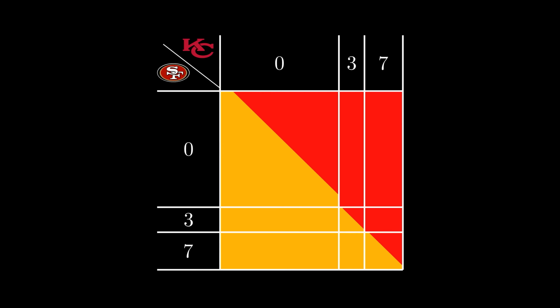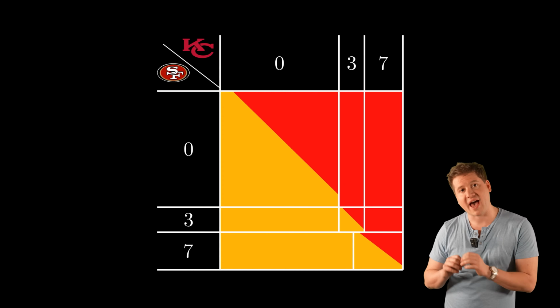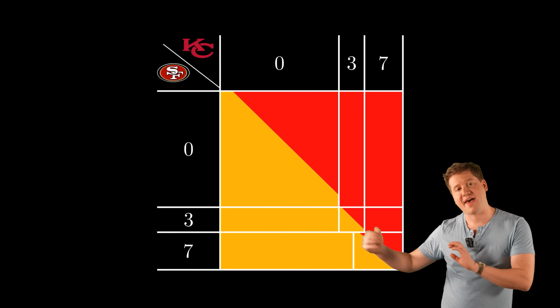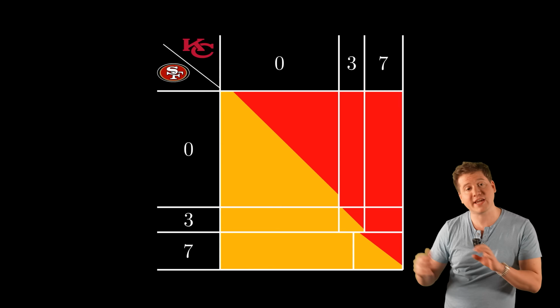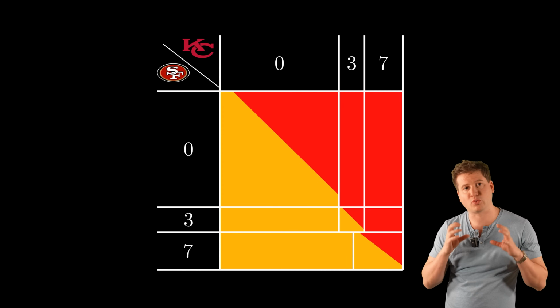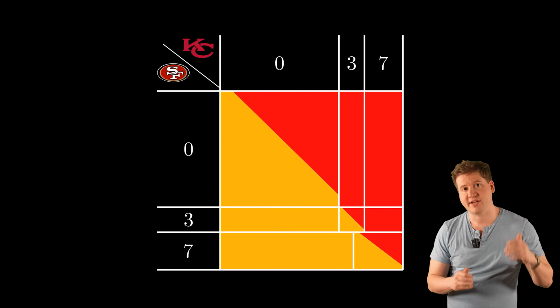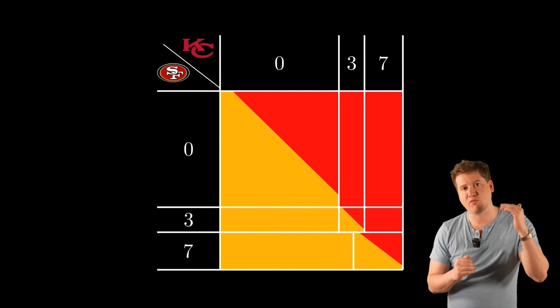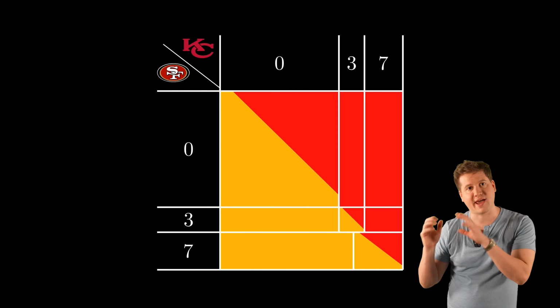Where does the probability go? Well, when they would ordinarily kick a field goal, they go for it and end up with either 0 or 7 points. So both those boxes get bigger. The 7-7 box, where the Chiefs have some chance of winning, has been expanded at the expense of the 7-3 box, where the Chiefs had no chance of winning. This increases the amount of the total area that is colored red, which makes sense. We found a way for the Chiefs to improve their strategy, and therefore to increase their probability of winning. And that increased probability shows up on our diagram as a bigger red area.